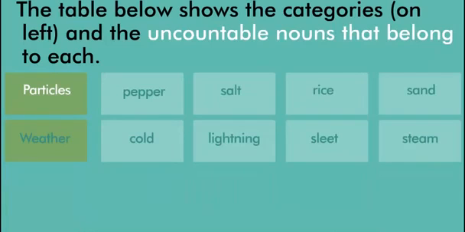Particles include uncountable nouns like pepper, salt, rice, sand. Weather includes uncountable nouns like cold, lightning, sleet, steam.